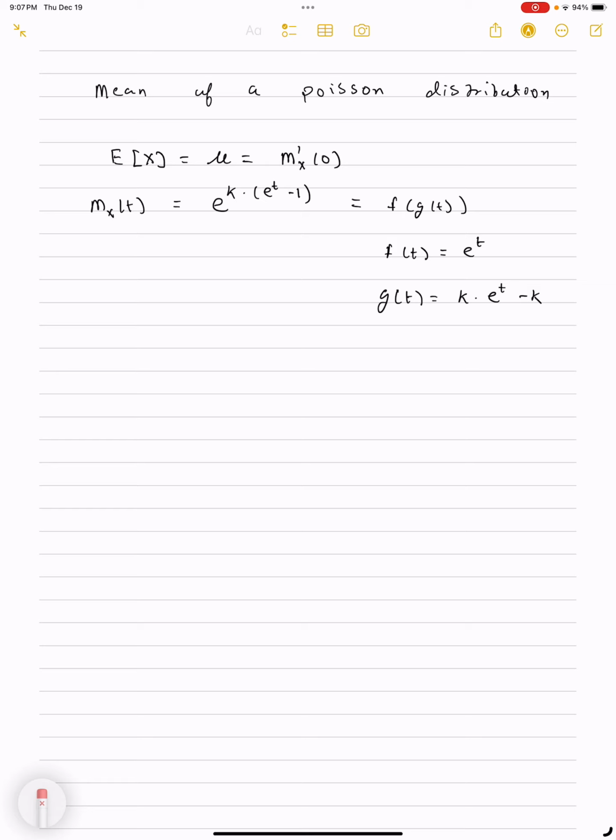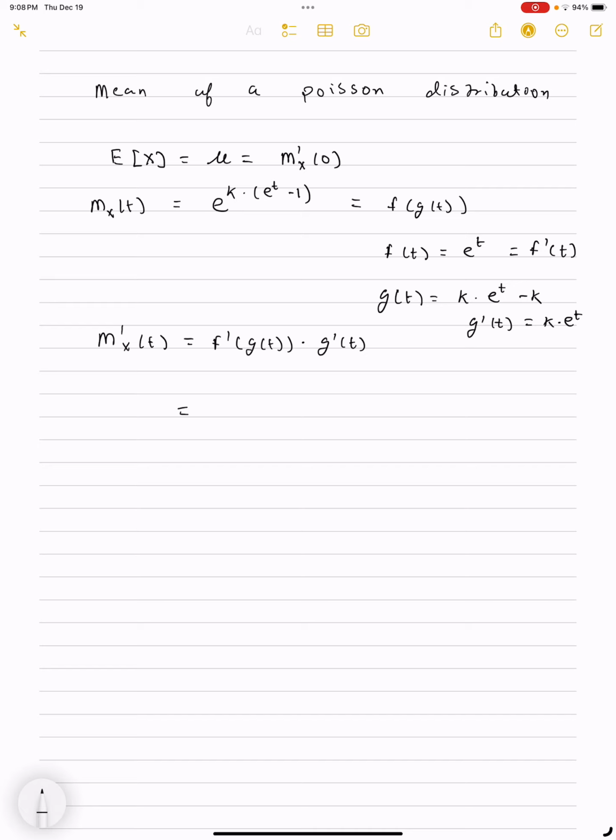So to compute this derivative, we have to use the chain rule. So it becomes f prime of g of t multiplied by g prime of t. Now the derivative here of f is itself, the exponential has that property, but the derivative of g of t with respect to t, the derivative of k e to the t is itself times k, but the derivative of minus k is 0 because it's a constant.